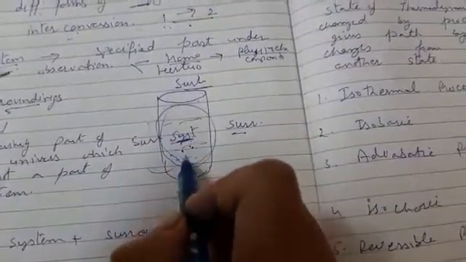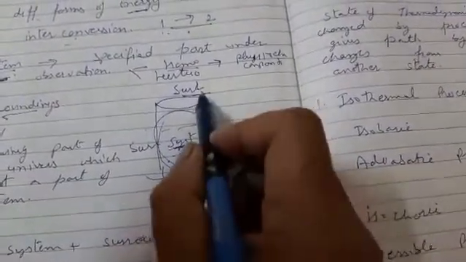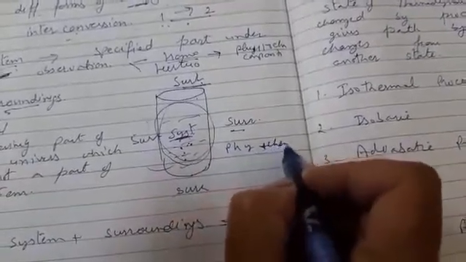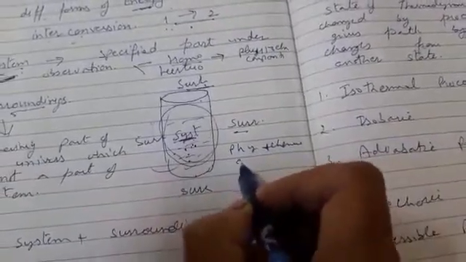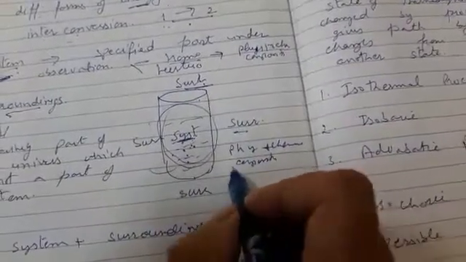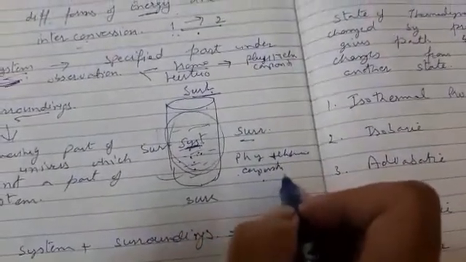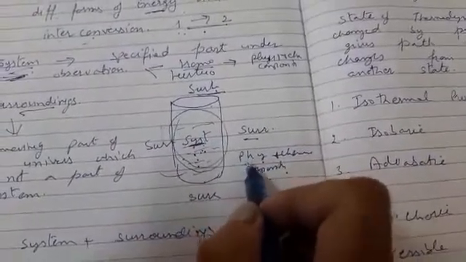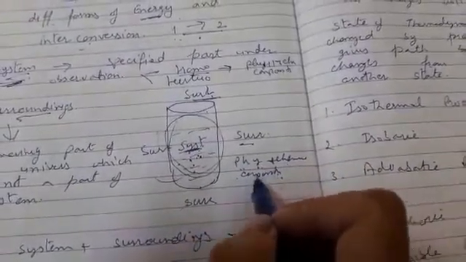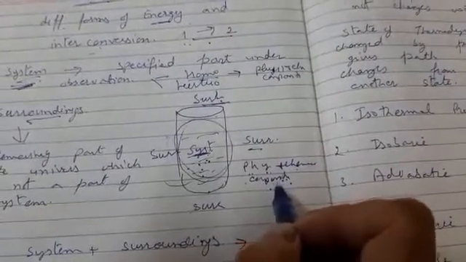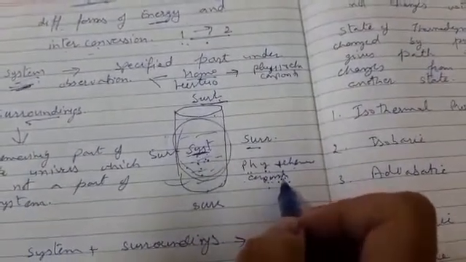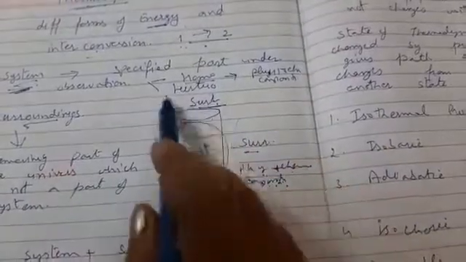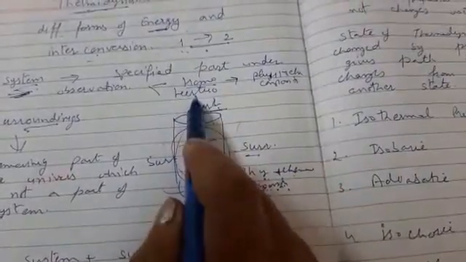And it may be homogeneous or heterogeneous. Homogeneous means when the physical and chemical compositions remain the same throughout the system. And when the physical and chemical compositions are not the same throughout the system, it is known as a heterogeneous system. So on the basis of physical and chemical composition, it is of two types, homogeneous and heterogeneous.